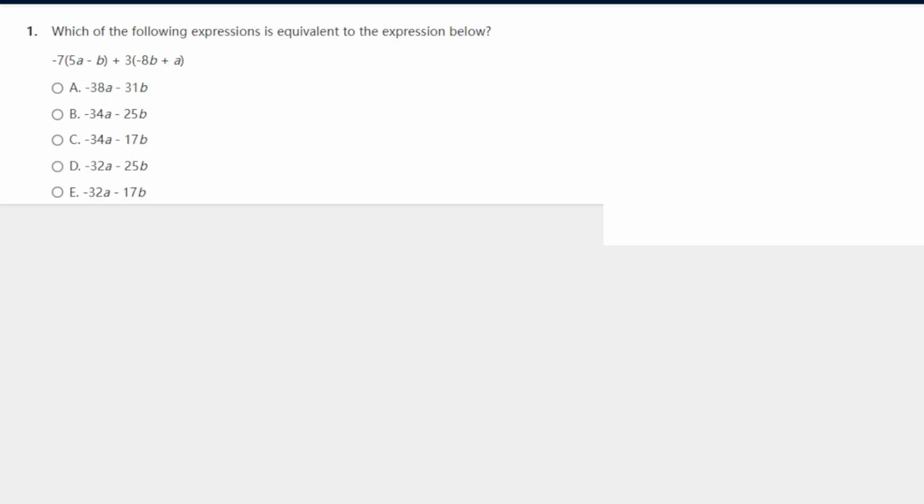First question, this is distributing. If you don't know how to distribute, you're a little behind, but distribute -7 to both sides, so it's going to be -35a plus 7b. And then the other side will be -3 times 8, so it's going to be -24b and then plus 3a.